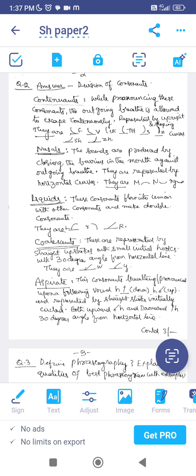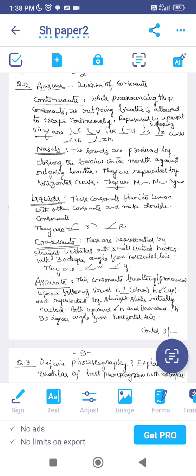Then liquids. Liquids means generally stroke L and R are called liquids. They are very closely joined with the other strokes, so that's why they are called so. In other words, they are also called double consonants, right? The L and R, upward R, are also examples for this. Then coalescents. These are represented by straight strokes with small initial hooks at a 30 degree angle from the horizontal line.